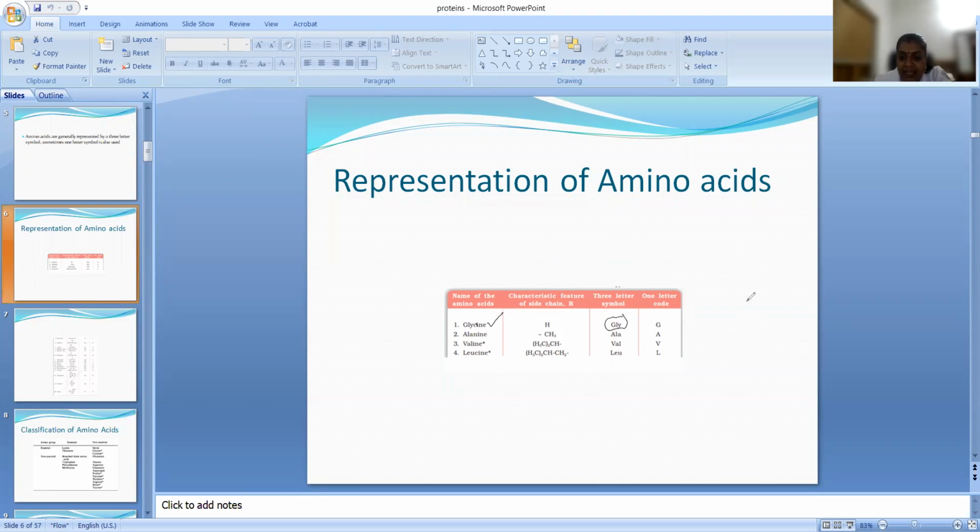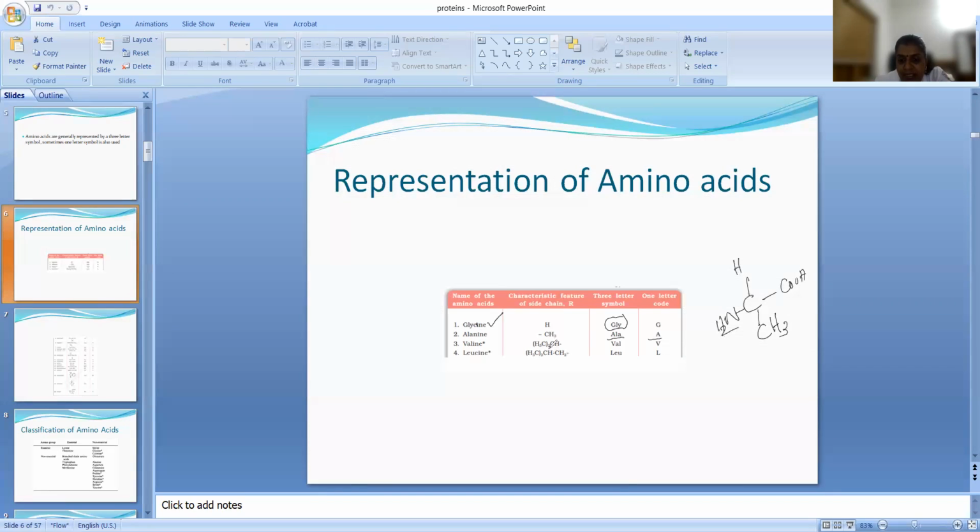Alanine means what? The H, COOH and NH2 remain the same, but the R group is CH3. If the R group is CH3, then it is called alanine, and it is represented using Ala and A. Now, valine.